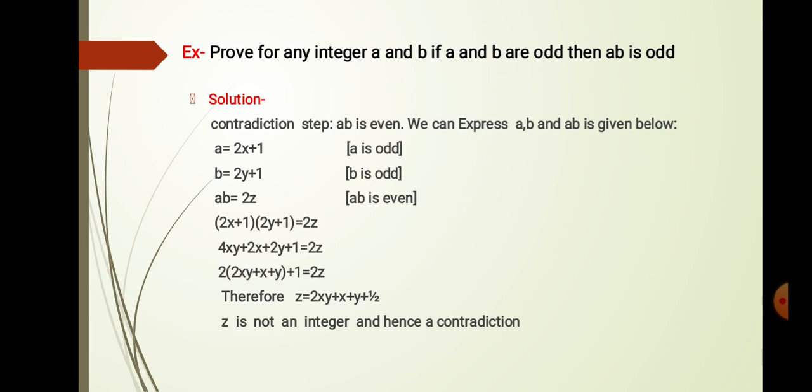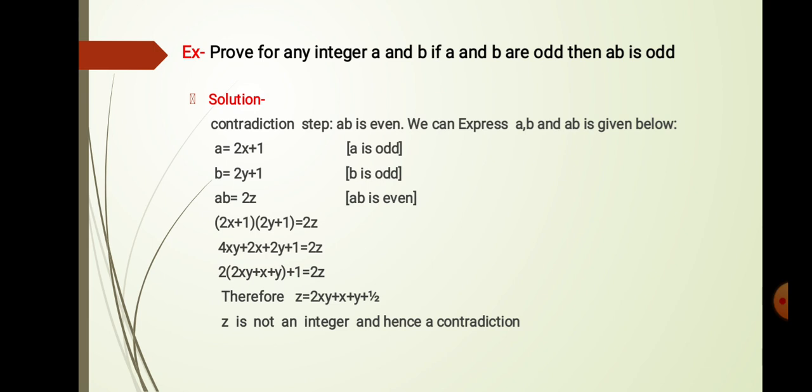Solution: first we will discuss the contradiction step. Assume ab is even. We can express a, b and ab as given below. Now let a be equal to 2x plus 1; in this equation a is odd. Now b is equal to 2y plus 1; similarly b is odd. Then a into b, let us assume it is 2z. That means ab is even because of the 2.